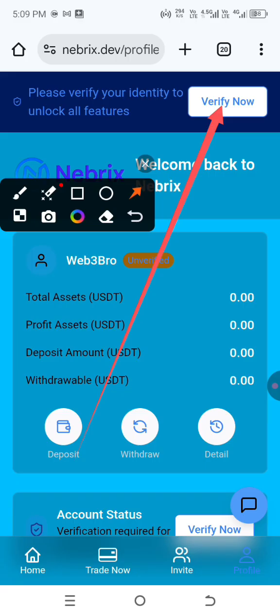You can make a deposit if you want, but to withdraw you need to verify your account to unlock all the features in this platform, including the trading features.